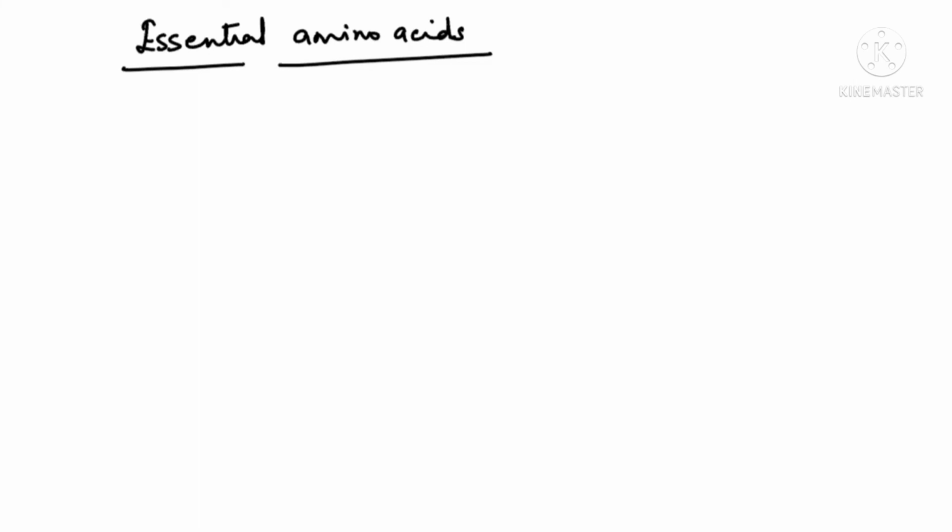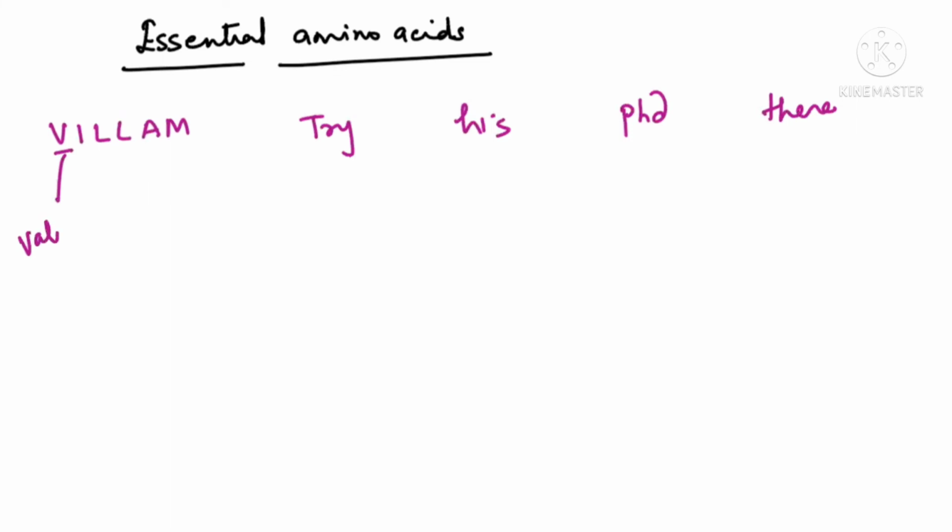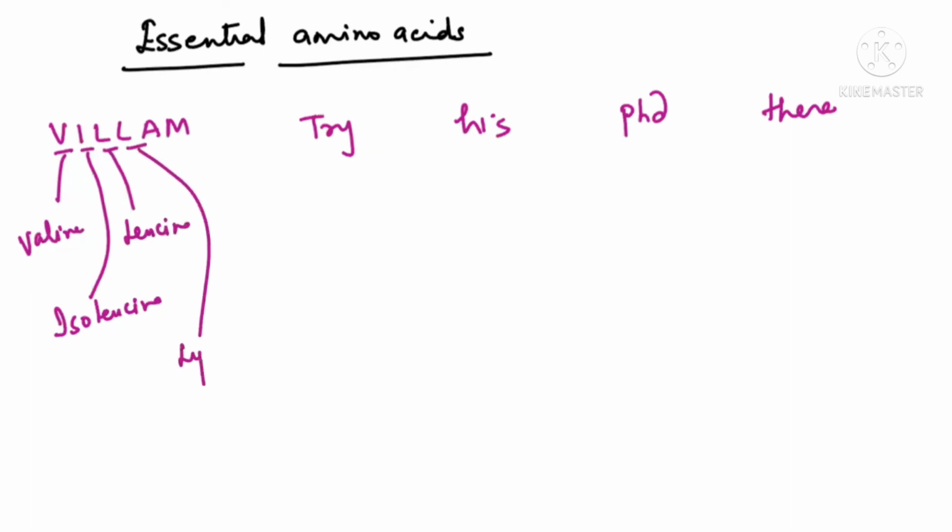Now see, one learning tip is there for essential amino acids. You write this way: Willem try his PhD there. V means valine. I is isoleucine. L is leucine. Next L, lysine. A is arginine. M is methionine.